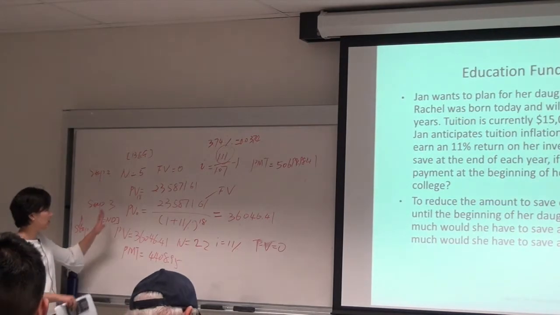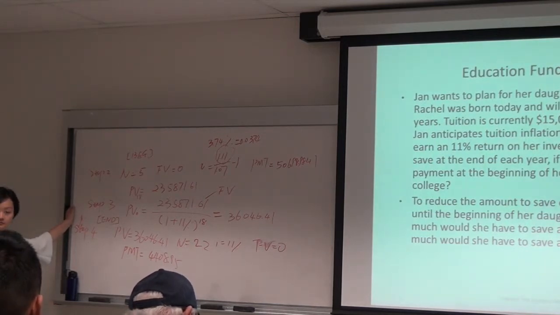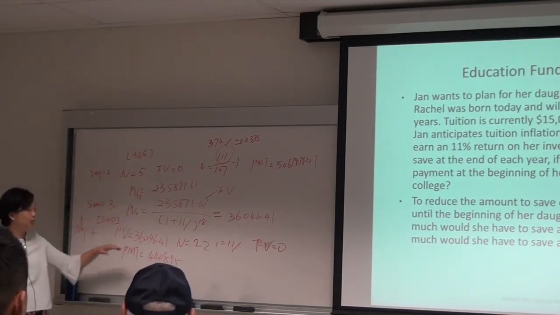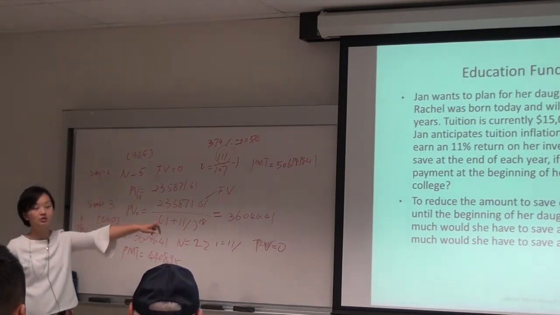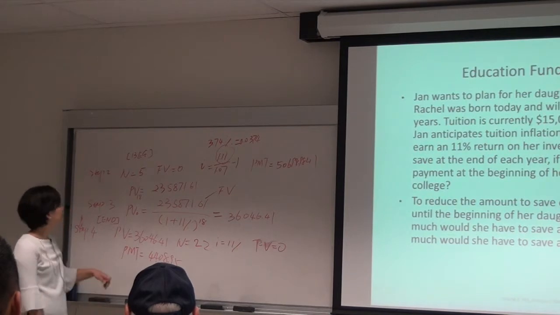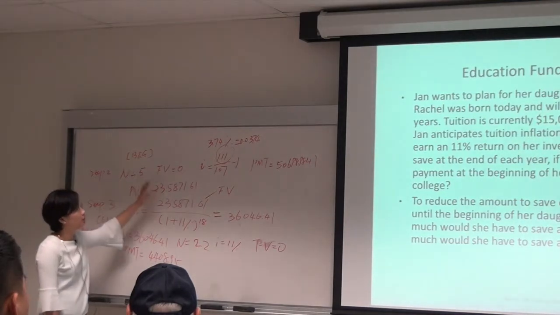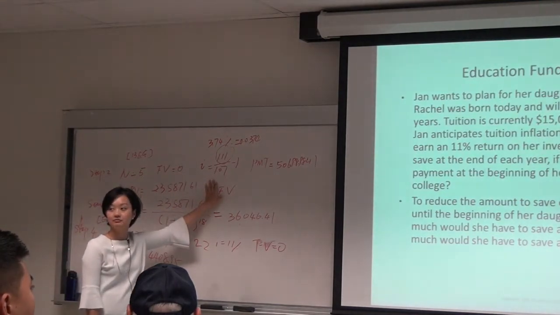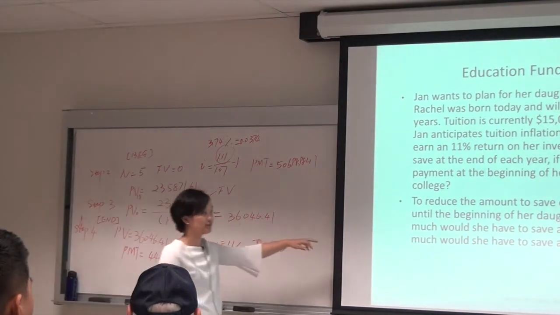So my question is step 1, step 2, step 3. Are they the same for this question? Are we going to change this? That's my question. So forget step 4. If we want to go to step 4, we need to finish step 1, 2, 3, right? Based on the new question, do we need to change step 1, 2, 3? Anything need to be changed in step 1, 2, 3? Why? Which one to change? Why? This is tuition. And what I changed is the saving.